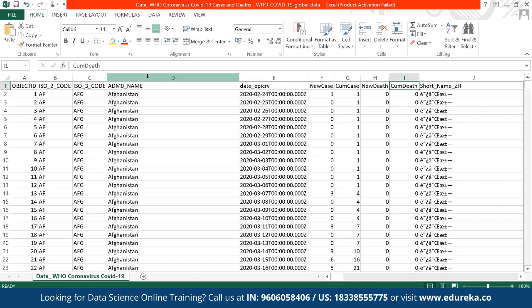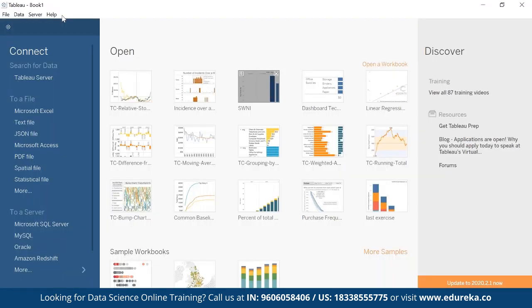The columns I'm interested in are country name, date, new case, new death, and cumulative deaths, and we'll connect this data set. Now Tableau has various products, and the product which we are going to use is Tableau Desktop, where we will actually create the visuals.